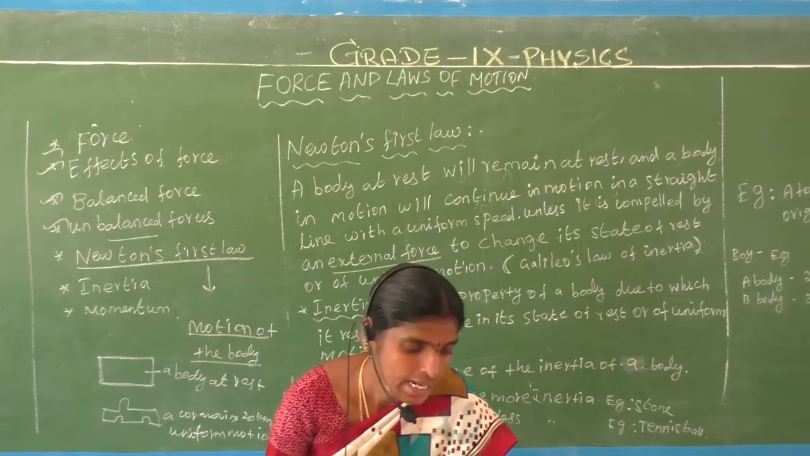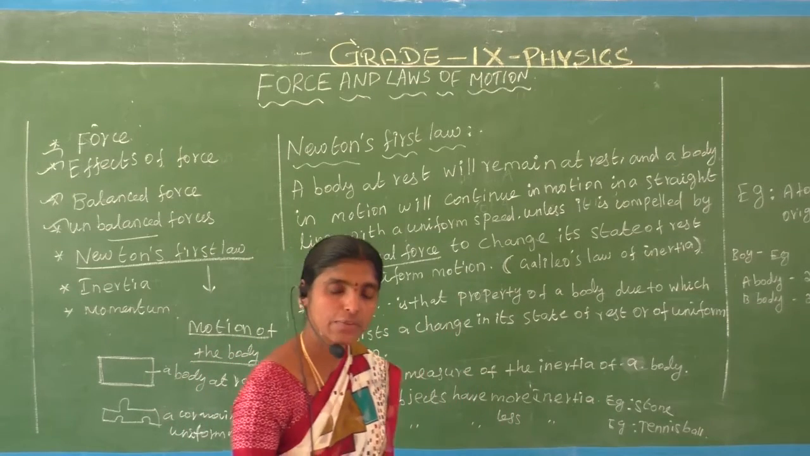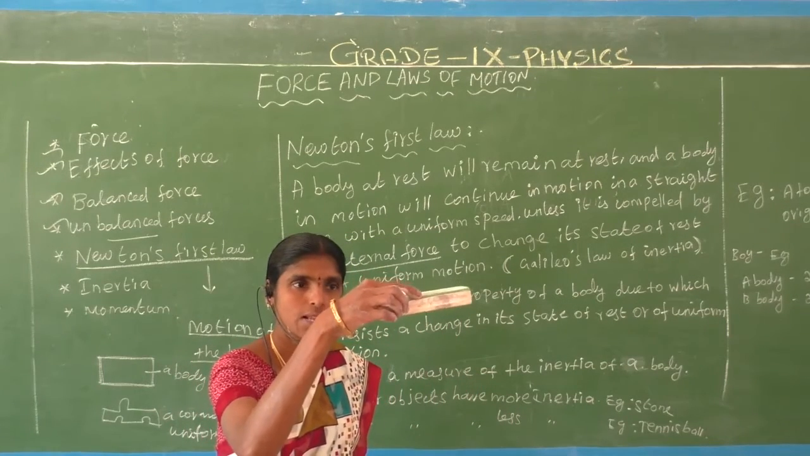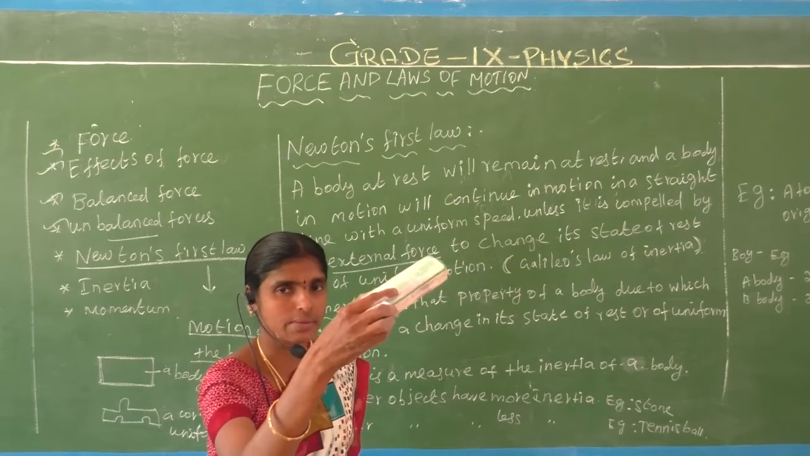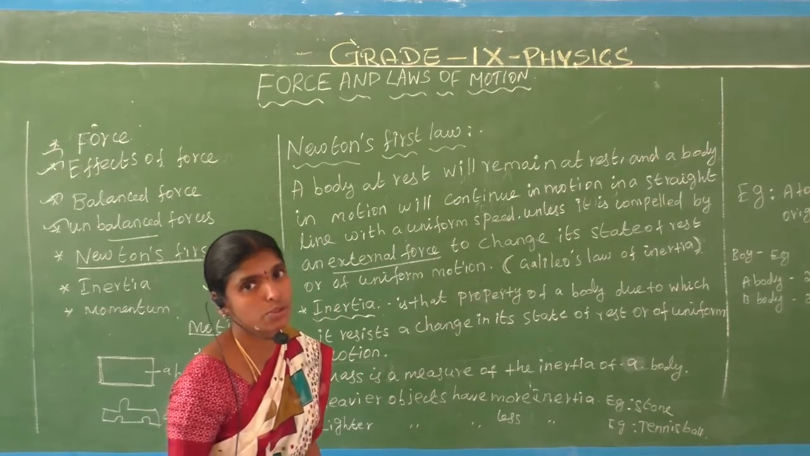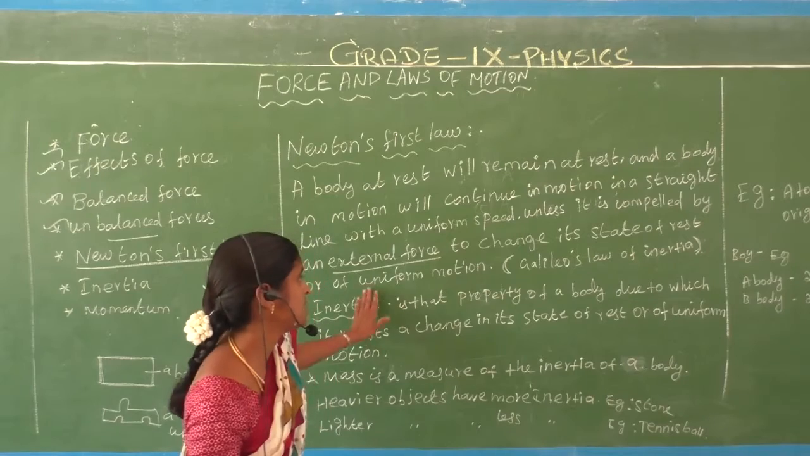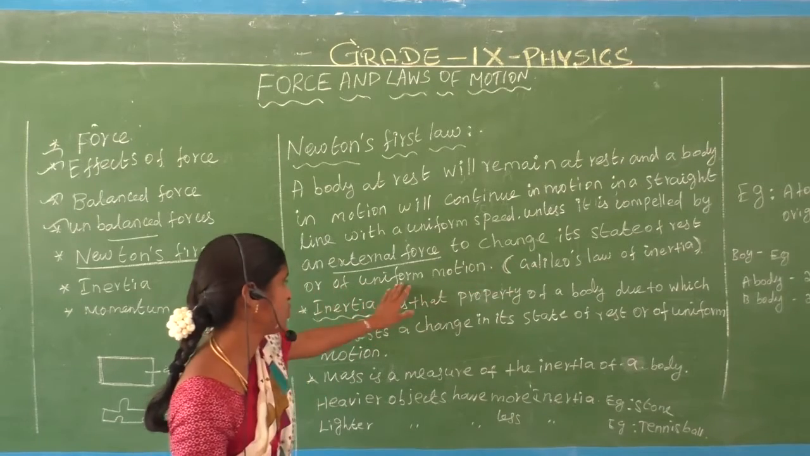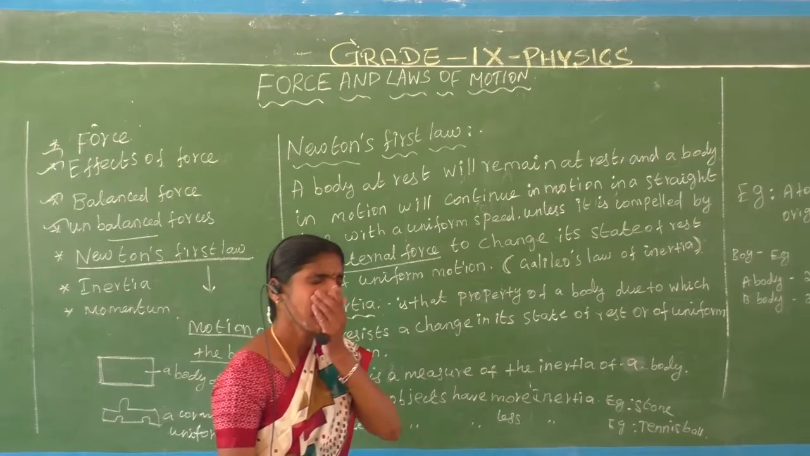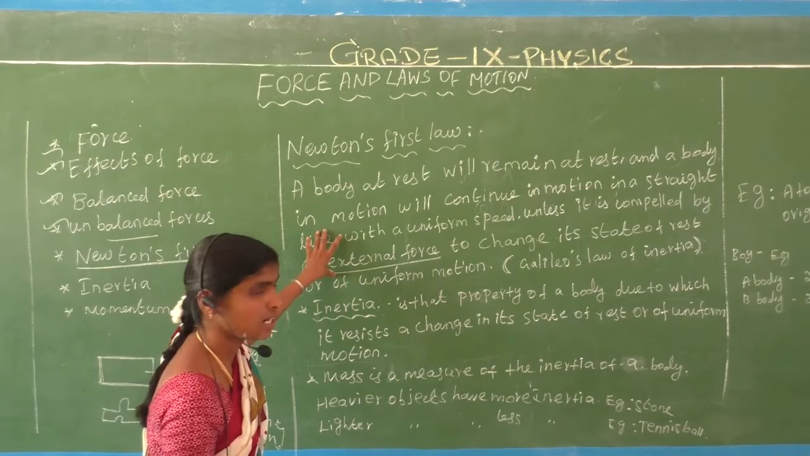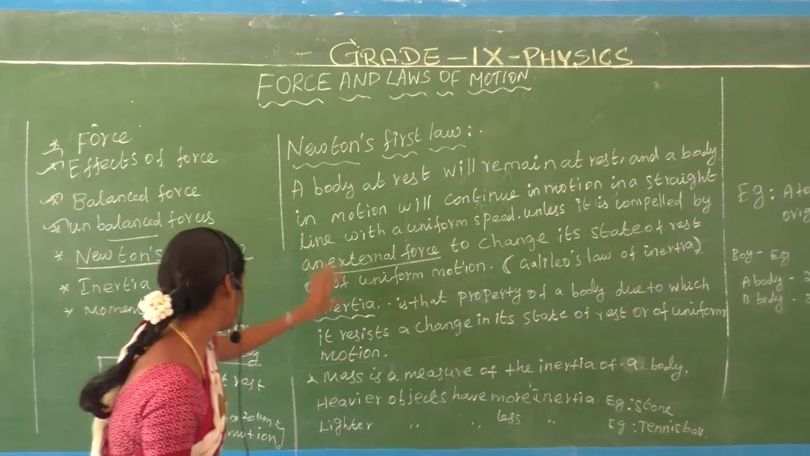Whenever we lift the book or the duster on the table, that only changes its position. Do you understand? That is the state of rest or uniform motion. This is Newton's first law of motion. Are you understand or not?